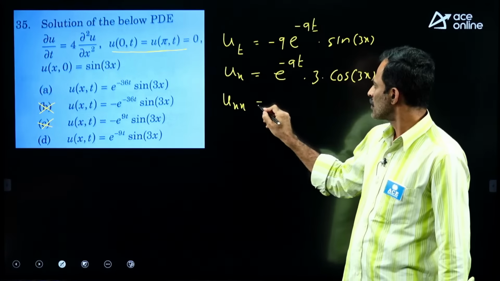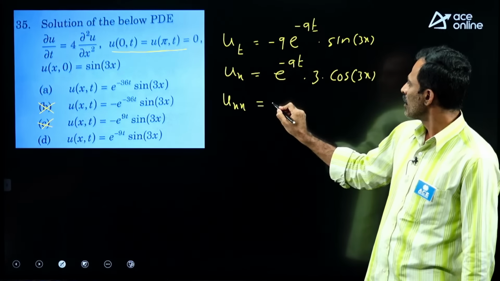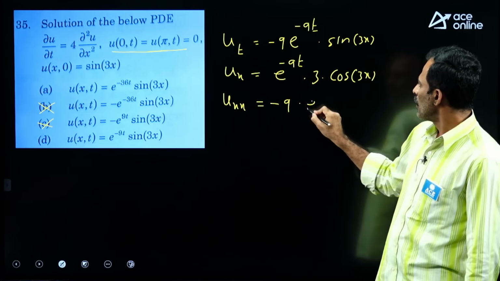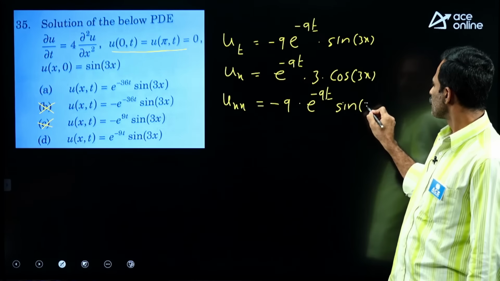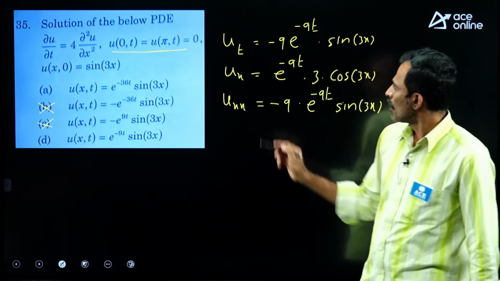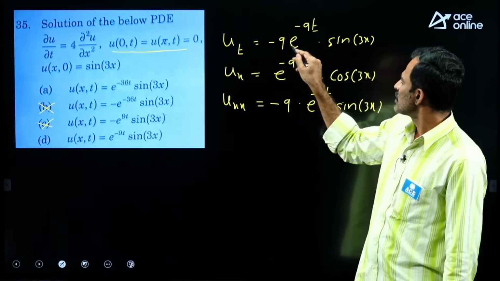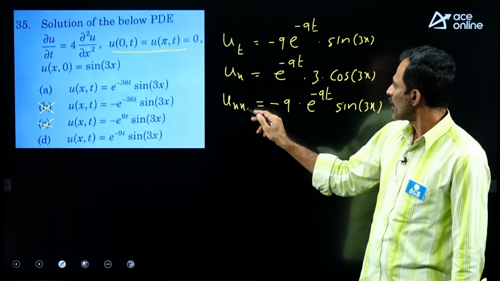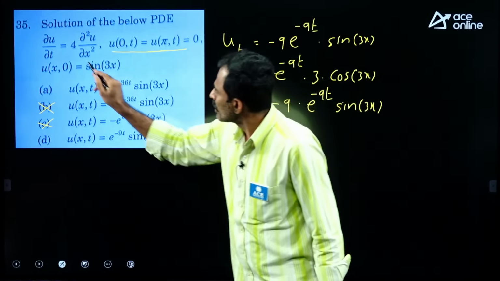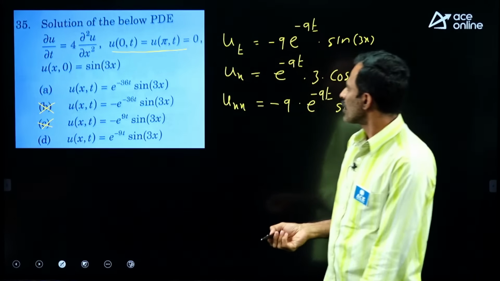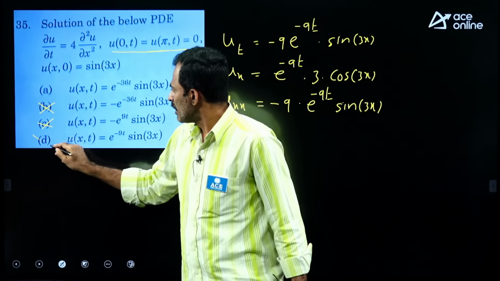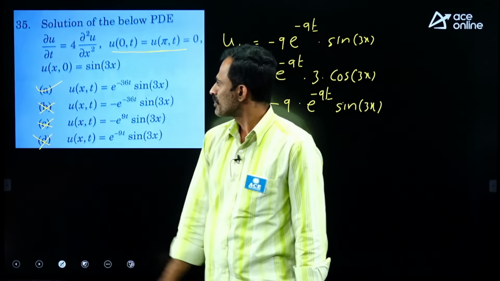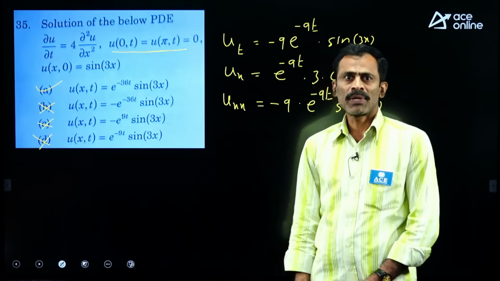So the next differentiation gives 3 into 3, that is 9, minus 9 into e power minus 9t into sin 3x. Now u_t is minus 9 e power minus 9t and u_xx is minus 9, but here it is given as 4, not the same. So the differential equation is not satisfied with D, then finally A is the correct answer. So these are the mathematics questions.